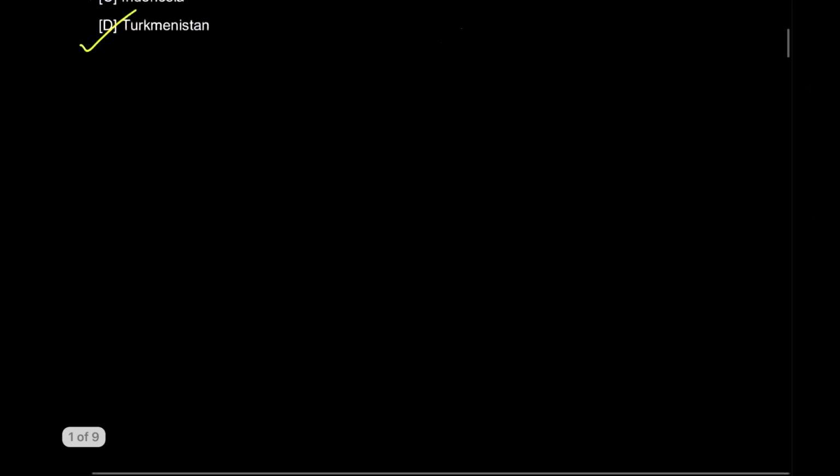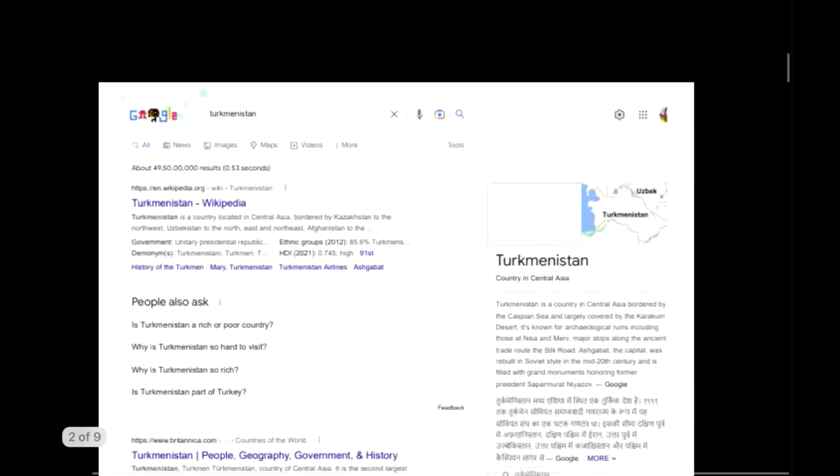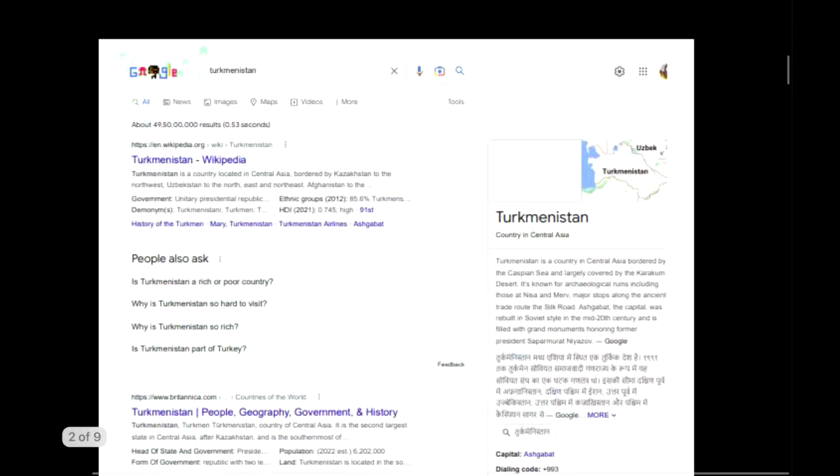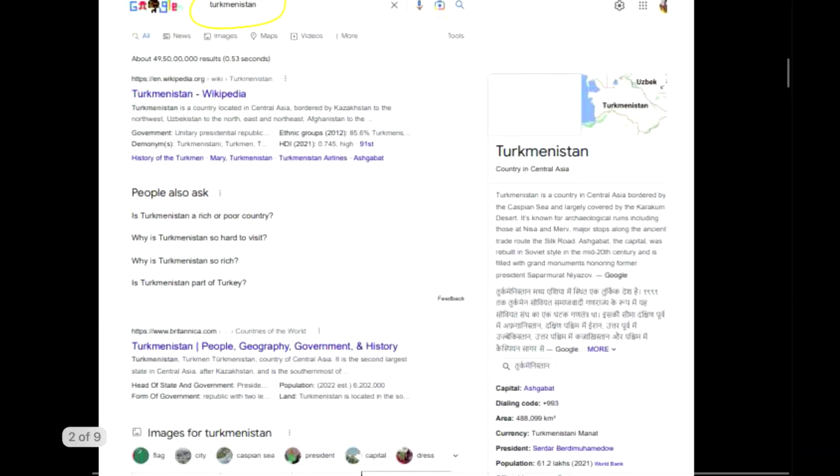All right. Let me just show you a screenshot where I have searched Turkmenistan. So I have searched Turkmenistan over here, if you can observe, and this is how the Google search page looks like. So if you just check over here, what you need to focus on is this part, that is this information out here. You will get to know at least 5 to 10 points.